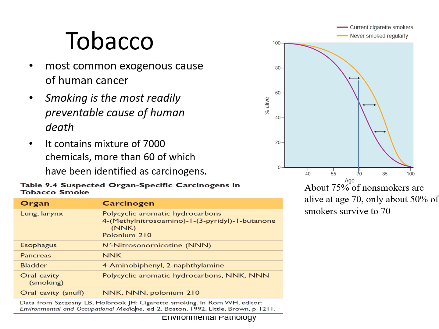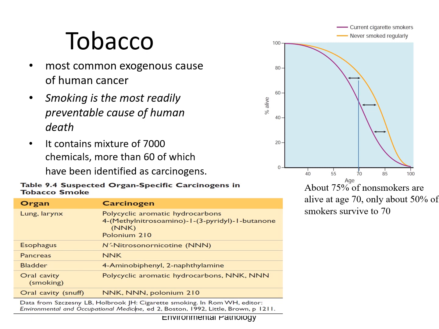Carcinogens to the lung, for example, are polycyclic aromatic hydrocarbons; to the esophagus, NNN; to the pancreas, NNK; to the bladder, naphthylamine; and to the oral cavity, polycyclic aromatic hydrocarbons, NNK and NNN.